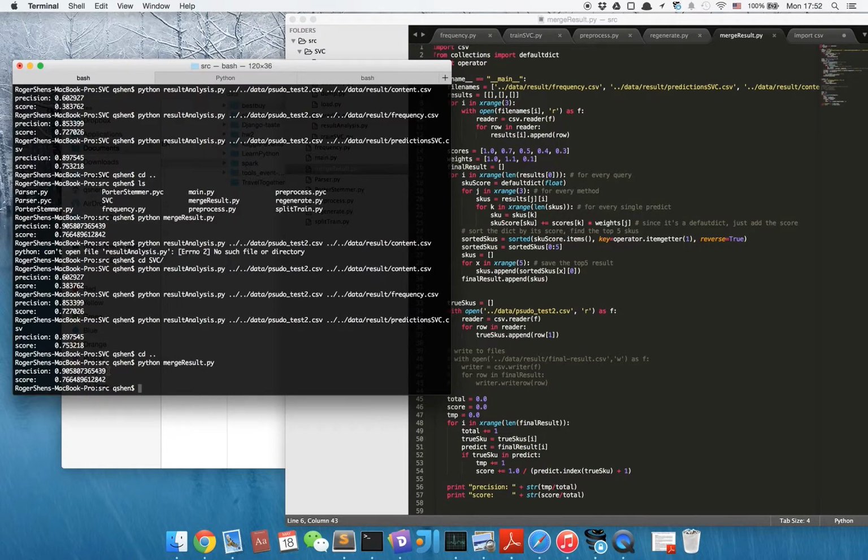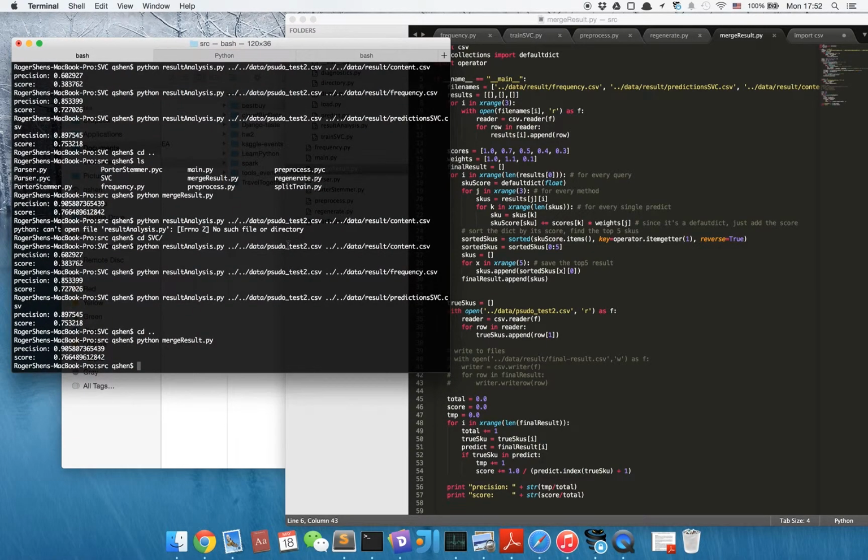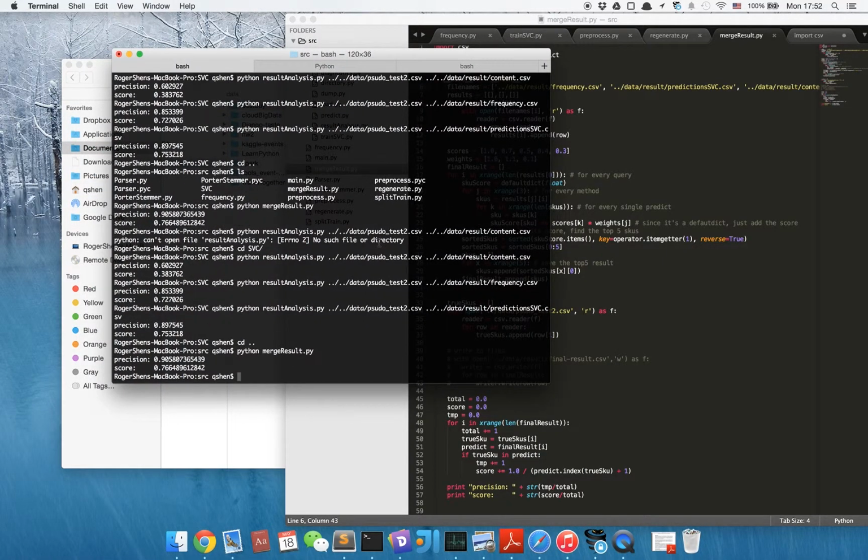The reason the precision is around 0.9 but not nearly 1 is, I think, because some users type very general queries like Xbox, Kinect, game, but what they really want is not a very popular game. So for these queries, all of these three methods will not achieve the correct result.